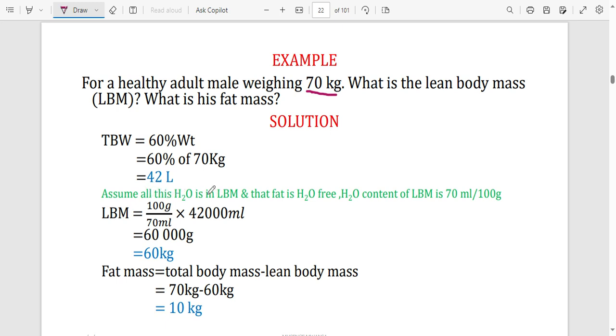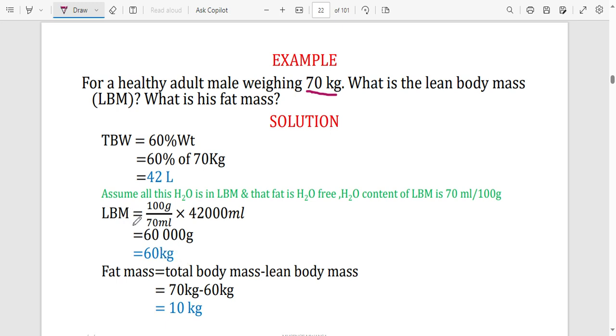If we assume all the water is in lean body mass, in other words, all the water is in that part of the body that does not have any fat, and you know that lean body mass, for every 100 grams of tissue, you have got 70 mils of water. But now look, we have got 42 liters. So how many grams of tissue are we expecting? So just multiply 100 grams of tissue over 70 mils of water times this 42 liters. But because this is in mils, convert that liters to mils. Just multiply by 1,000. So that will give us that lean body mass is actually 60 kg.